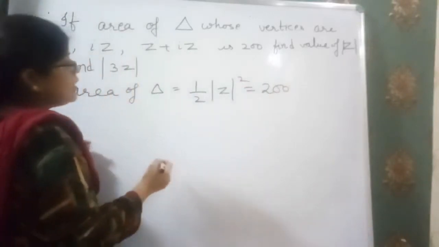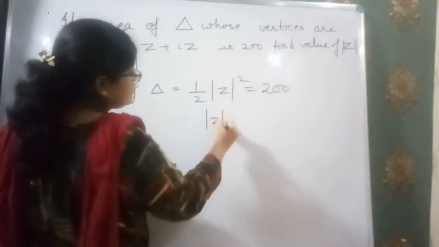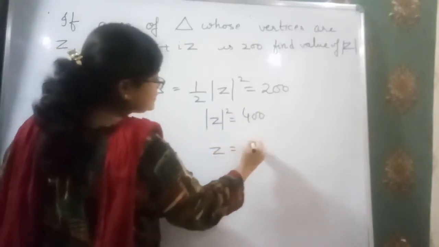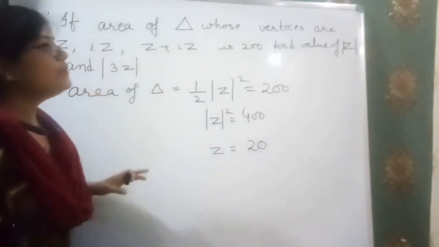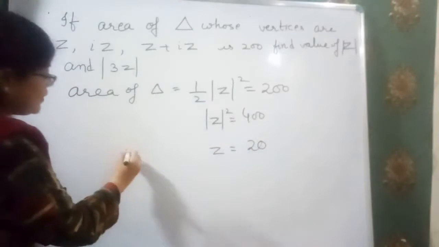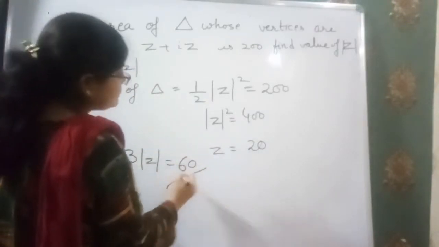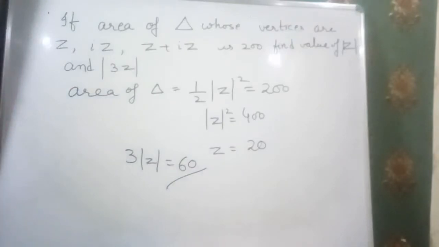Clear? Now we have z square is 400. That means the value of z is 20. It's so easy now. And if we have to find the value of 3z, we have 60. Now I think it is clear, and I am proceeding to the next concept. Just note down the question.